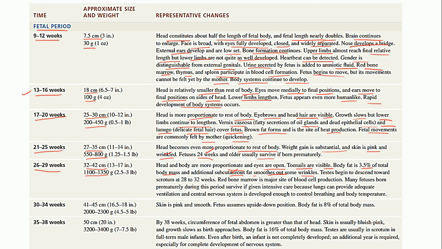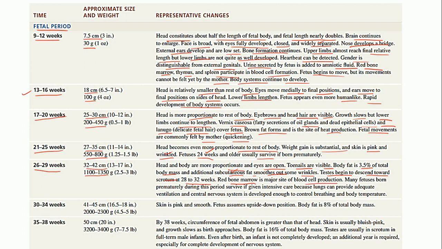The testes, if it is a male baby, will start descending towards the scrotum. We have seen that the testes develop near the kidneys, and during the 28 to 32 weeks they will descend down into the scrotum. Further, the red bone marrow is now the major site for blood cell production.